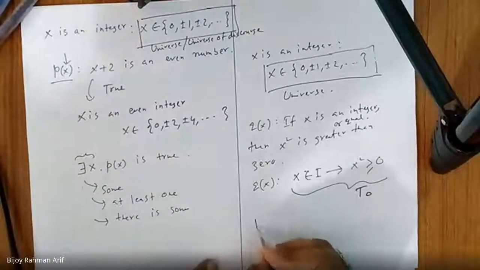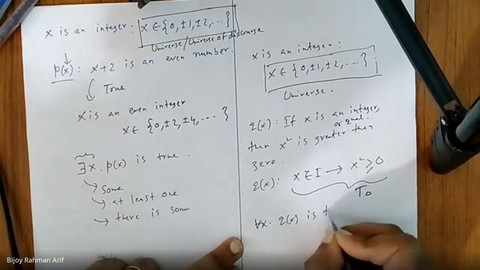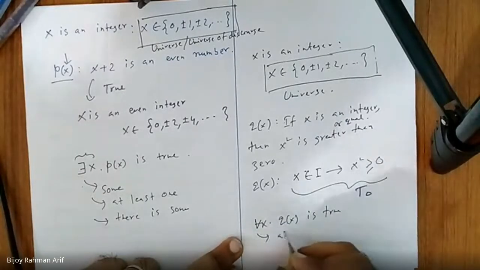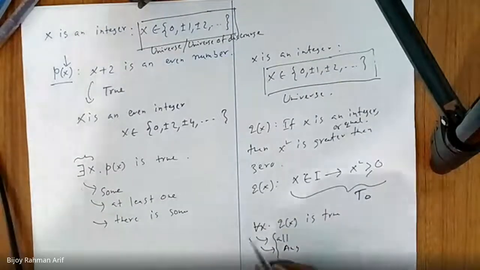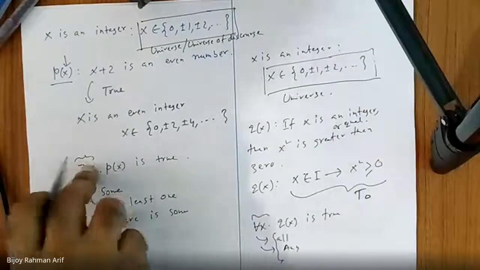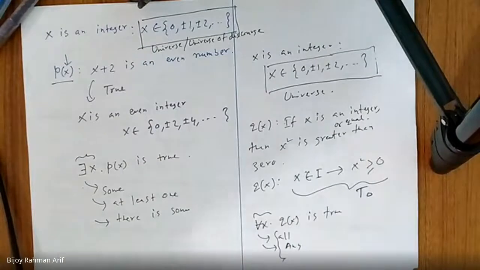So we can write it this way: for all x, Q(x) is true. This is also called all, or any. So did you get it? Two quantifiers: this is for some, this is for all or any. Did you get it? Yes, sir.